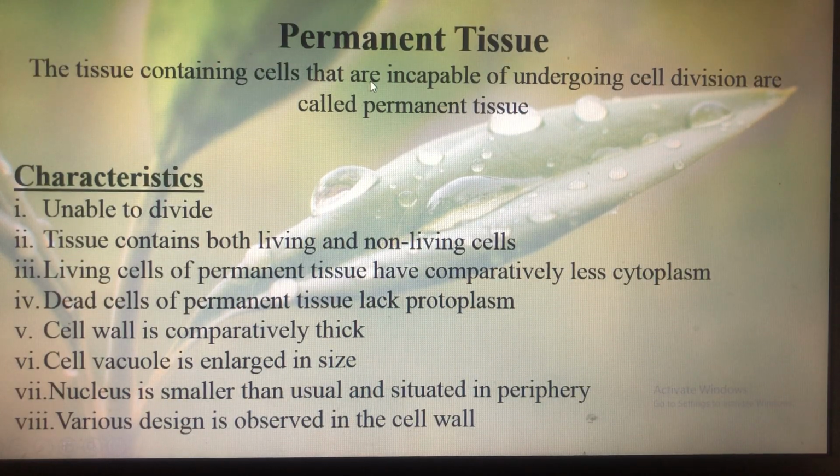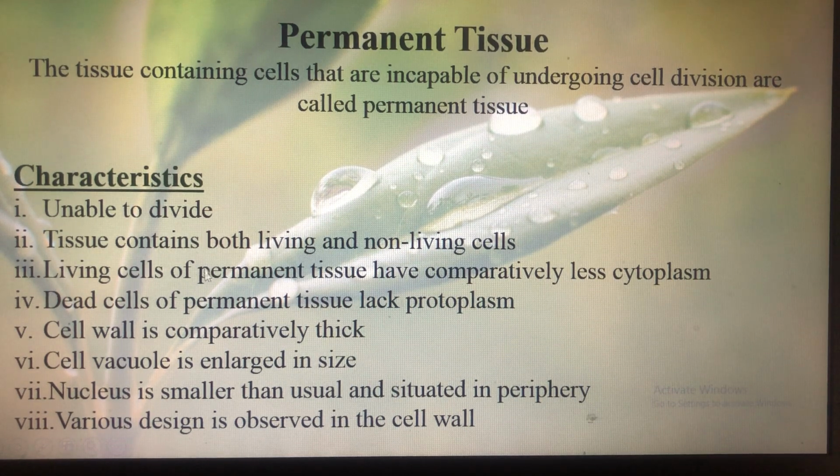Next is permanent tissue. The tissue that contains cells that are incapable of undergoing cell division are called permanent tissue. The characteristics of permanent tissue will be more or less opposite of the meristematic tissue. So these are unable to divide, first of all. Then permanent tissue contains both living and non-living cells.